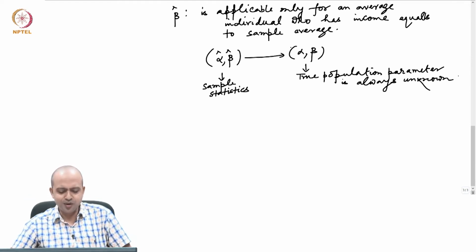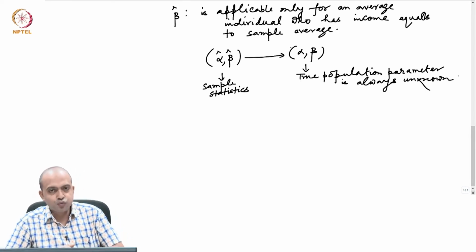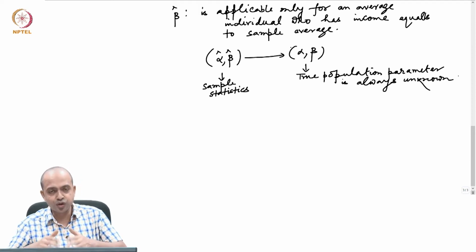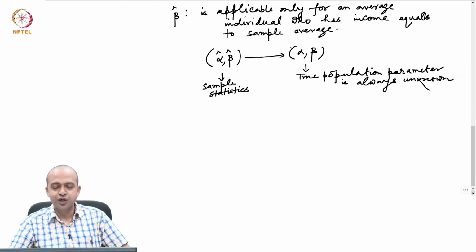Then the question is, when the true population parameter alpha, beta is always unknown, why are we spending so much time in estimating alpha hat and beta hat? And even after estimation, how do we know that we are actually predicting the true population parameter? Because they are always unknown.